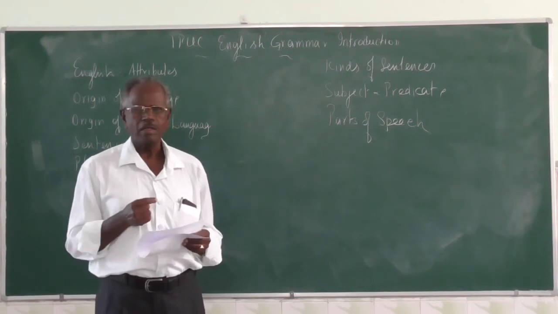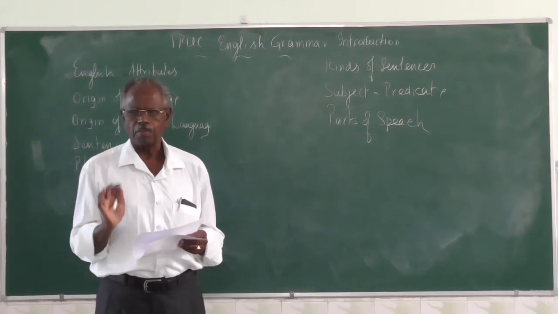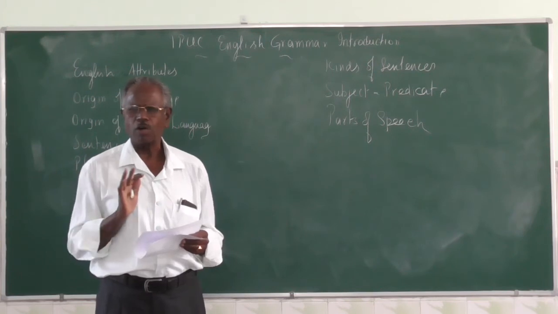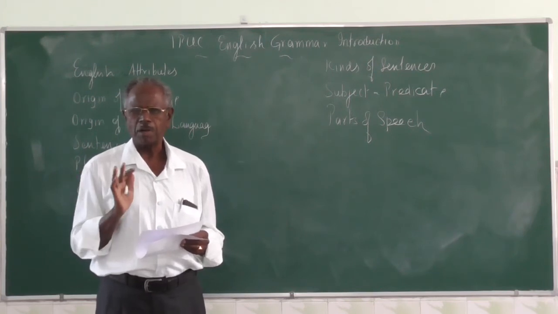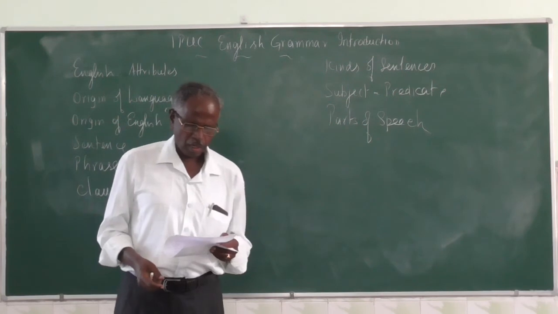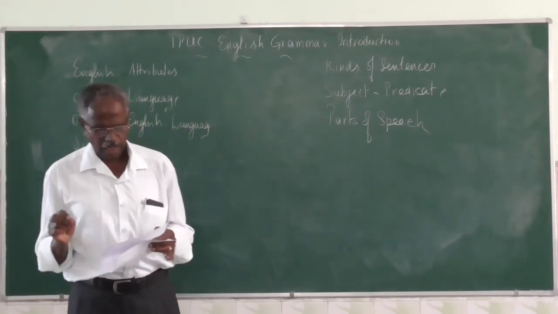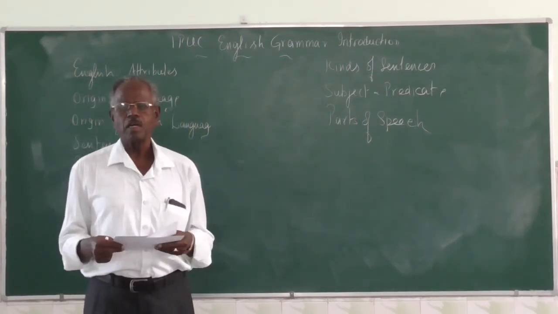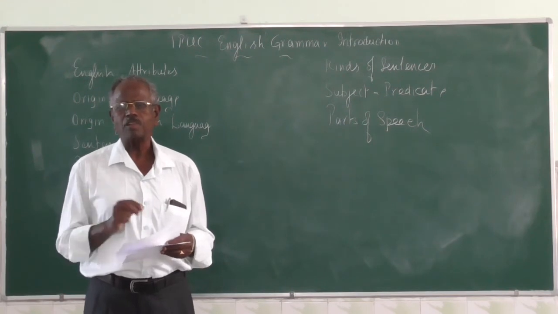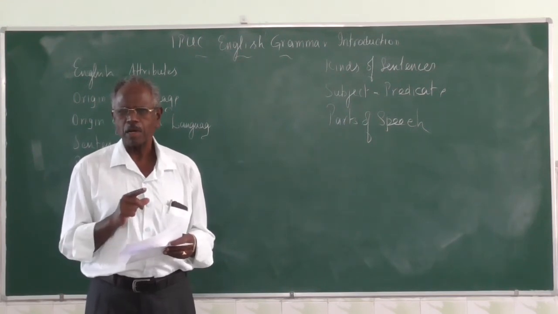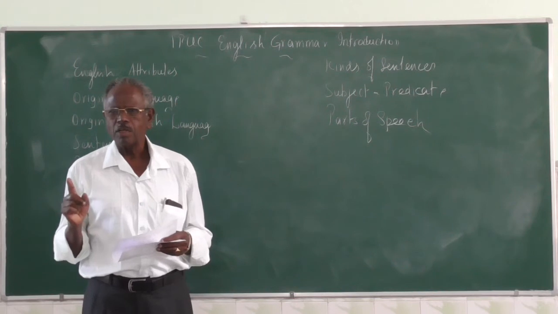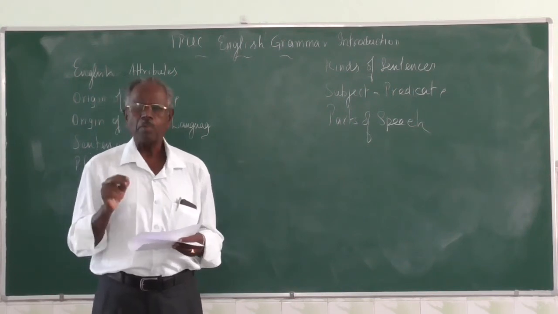You must be knowing that Americans, they don't follow grammar so much. They go for spoken English. But British people are very particular about grammar. Anyway, grammar is the most important attribute of English language, which deals with the rules of the language. What is grammar? It deals with the rules of the language.